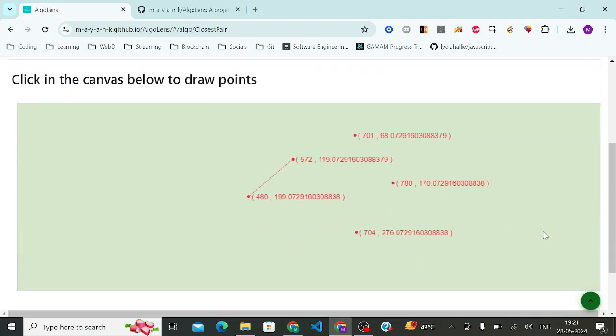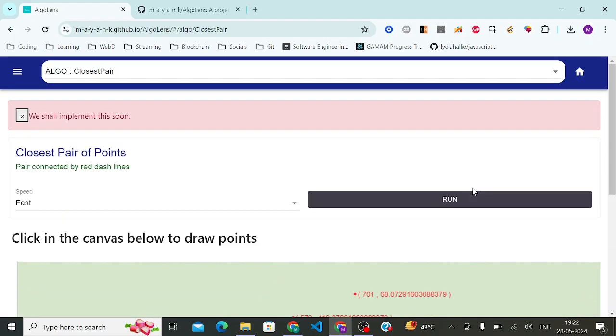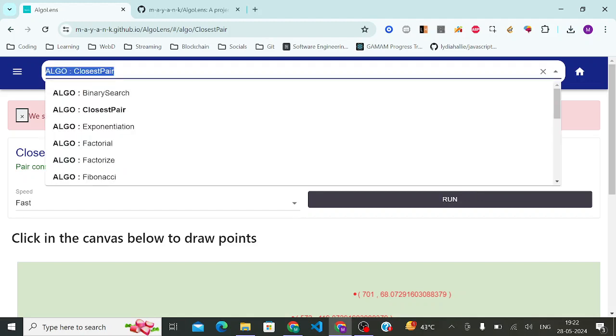But yes, the fast algorithm works like this. I can give you the intuition. It divides the canvas into two halves, solves for the two halves, merges the solutions recursively, and also takes care of the intersection of the two halves. So it's a decent algorithm. You can get into it, you can find it online. It is the fastest approach to do the closest pair.